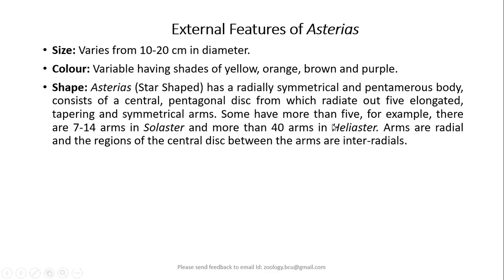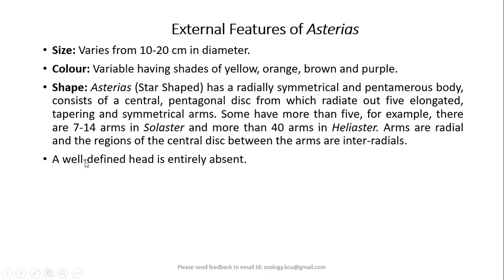In some species of sea stars, we have more than five arms. For example, in the Solaster species, there are 7 to 14 arms, whereas in Heliaster, we have more than 40 arms. But all these arms are radial in position, and the regions of the central disc between the arms are called interradials.